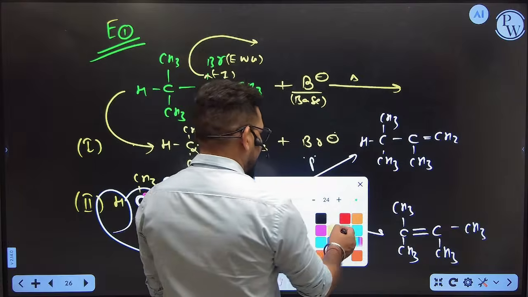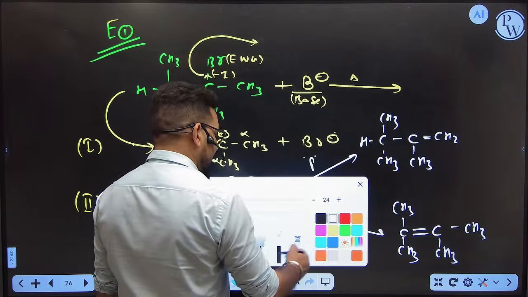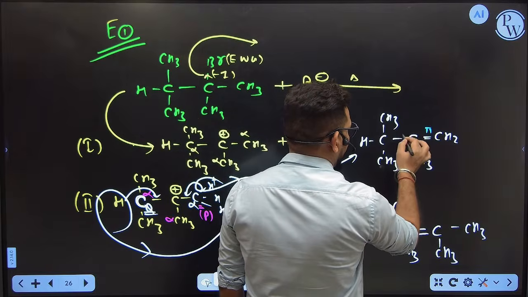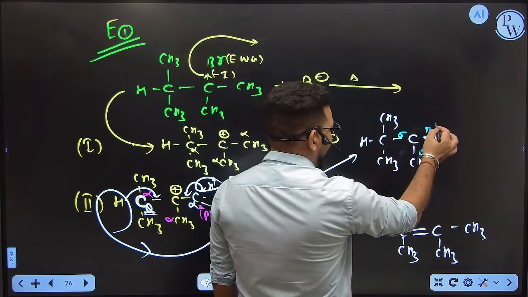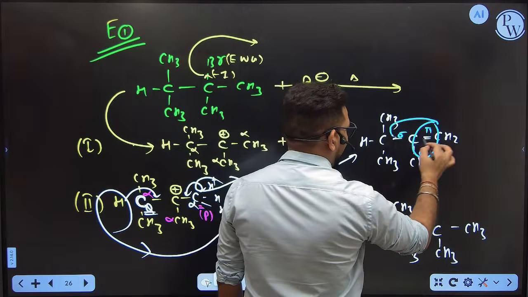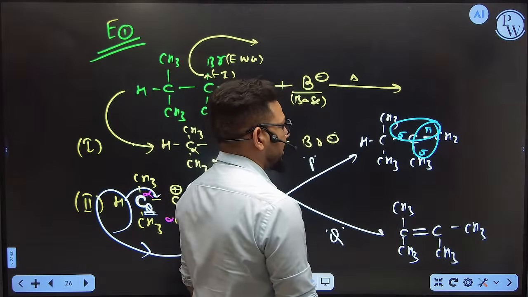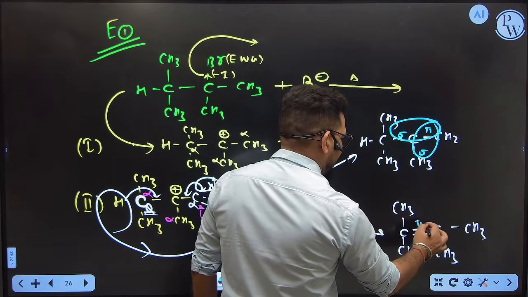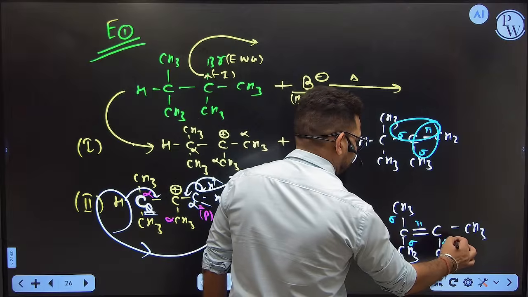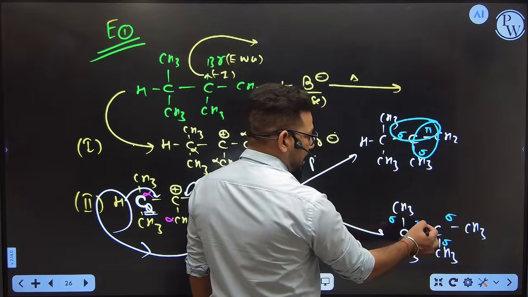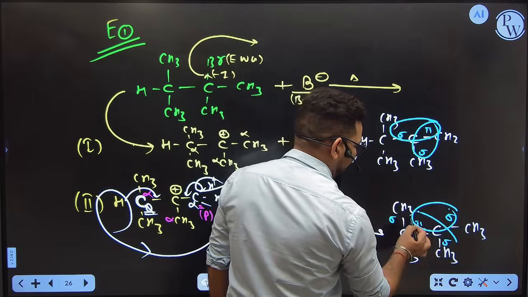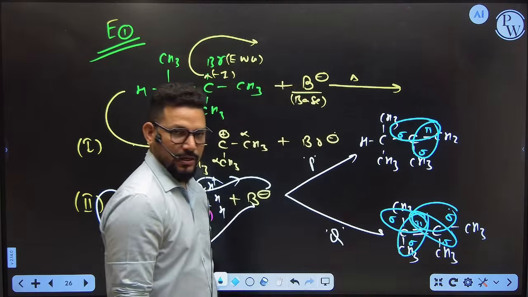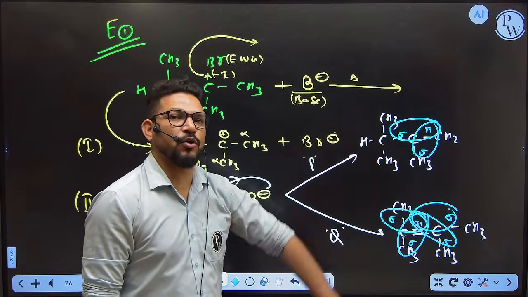Now you can see here a sigma bond and a pi bond are there. You have to identify only resonance, correct? This is a pi, this is sigma, this is sigma. That means pi-sigma 1 conjugation, pi-sigma 2 conjugation. So here 2 resonating structures are going to be formed. But here this is pi, and this is sigma, sigma, sigma, sigma. That means pi-sigma 1, 2, 3, and 4 conjugation. That means here 4 resonating structures are going to be formed.